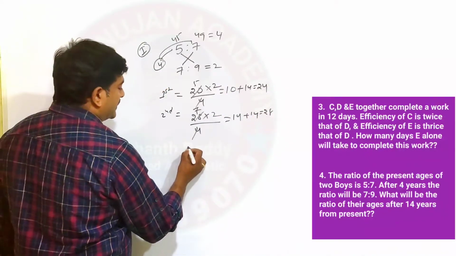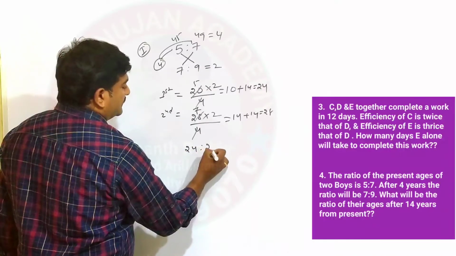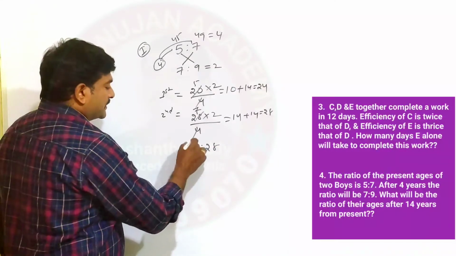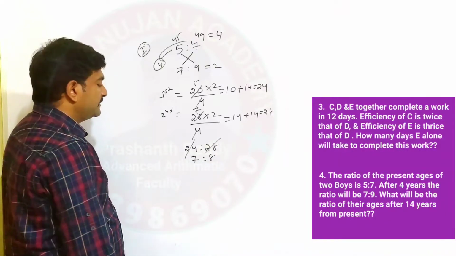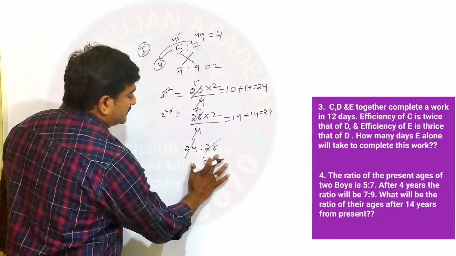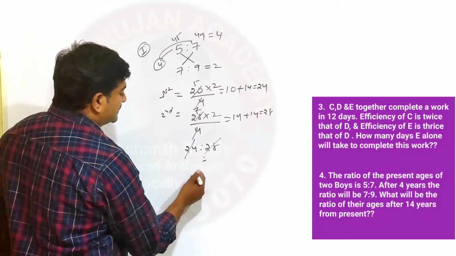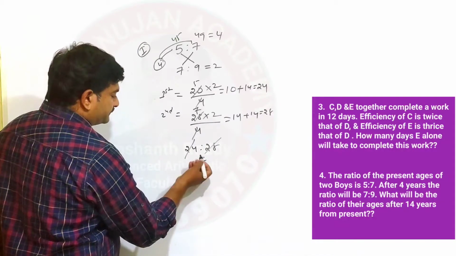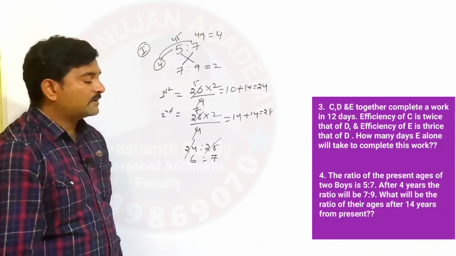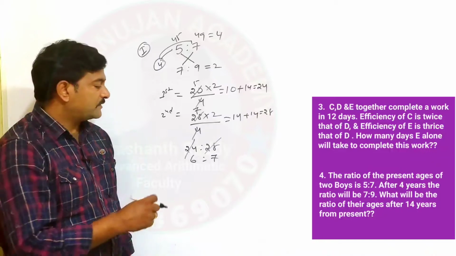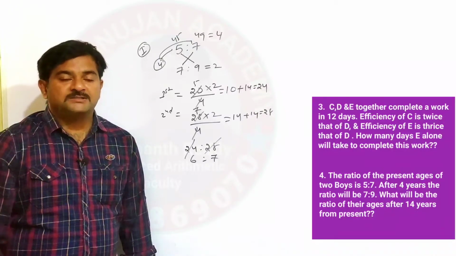28 years. Then the ratio between them is 24:28. So here 4 7s are... sorry, it's not 4 7s. What can you say? Normal simplification: 4 6s are 24 and 4 7s are 28, right? So therefore this is the ratio between the two persons after 14 years.